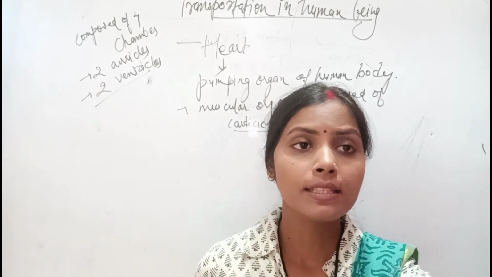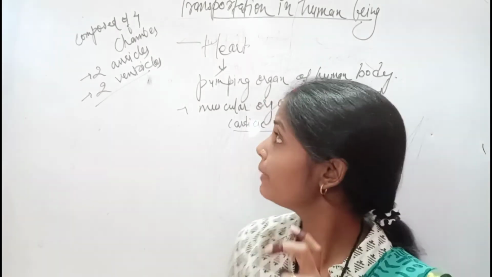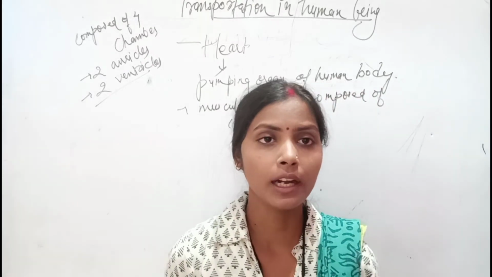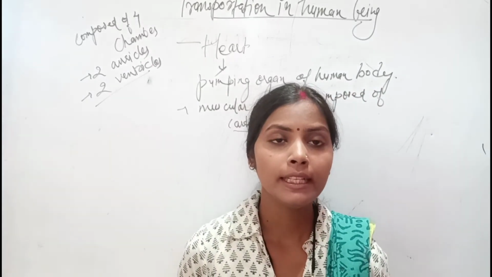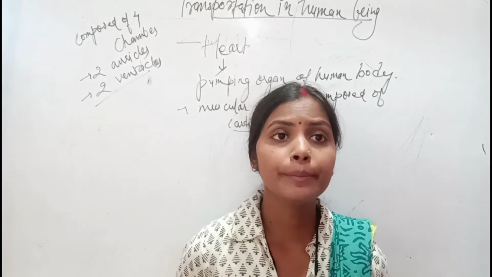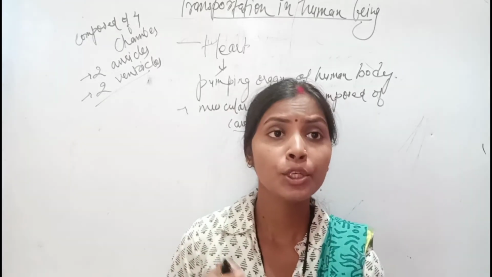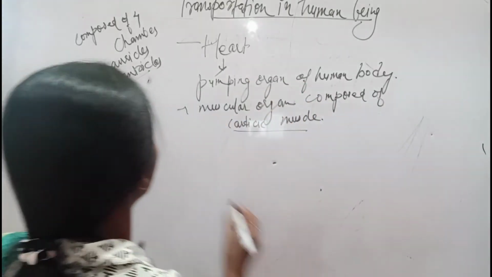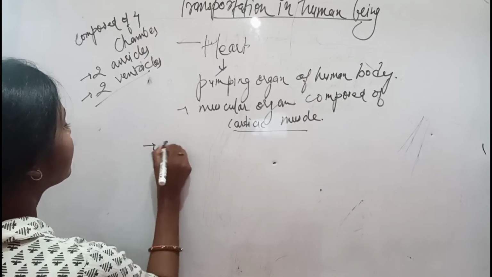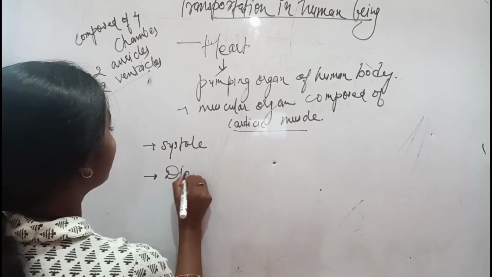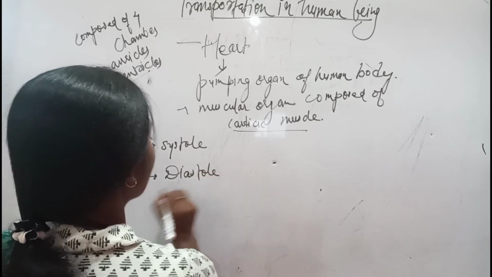Since it is the pumping organ, there is contraction and relaxation of the cardiac muscles, and that is why it pumps the blood. There are 2 processes in the heart, systole and diastole.